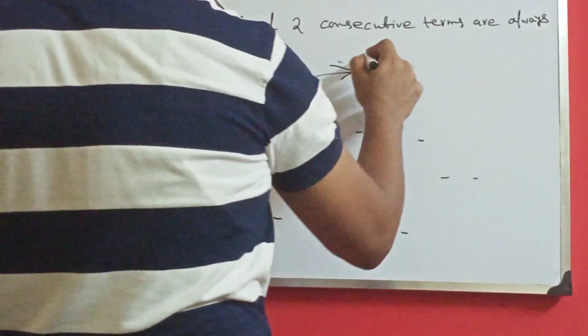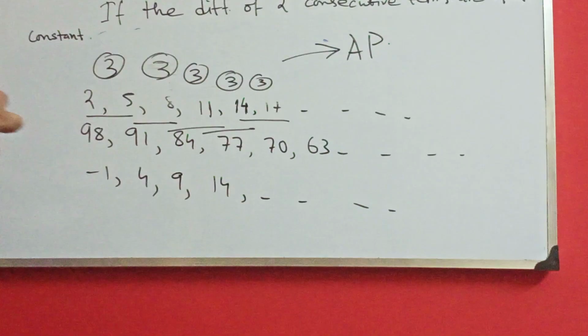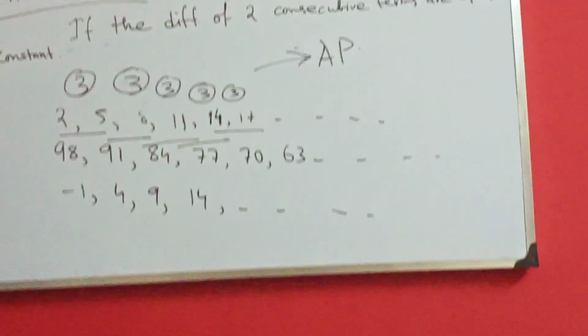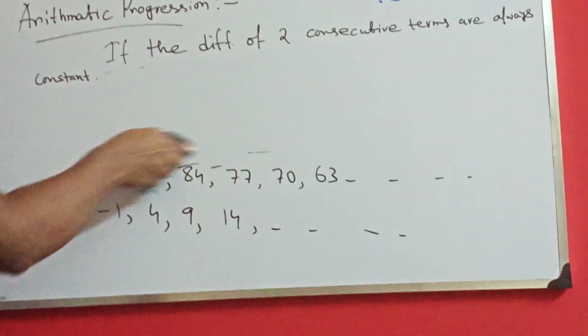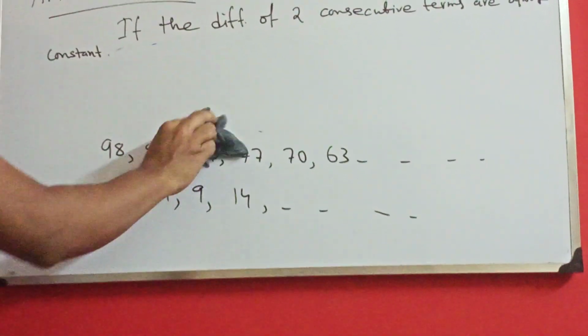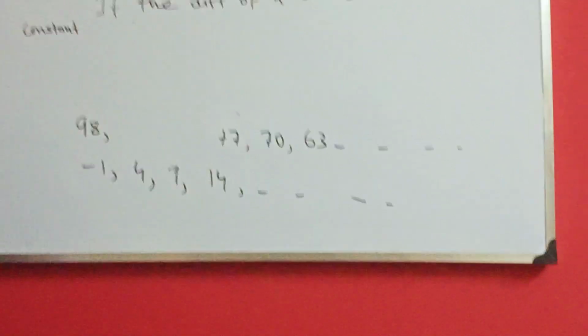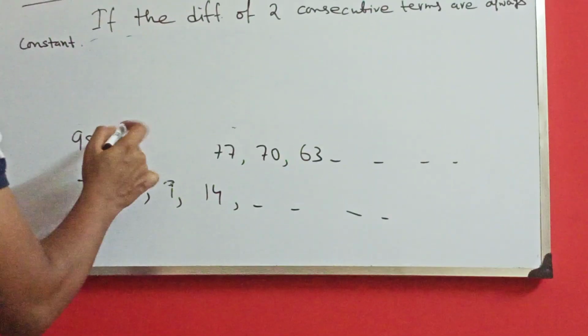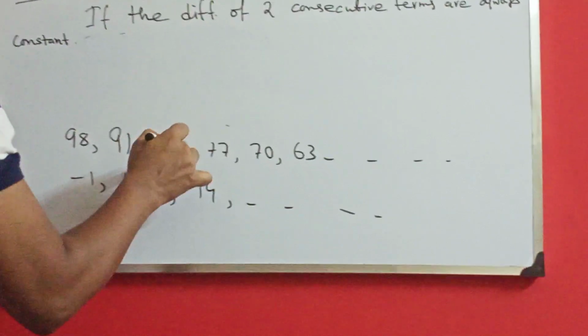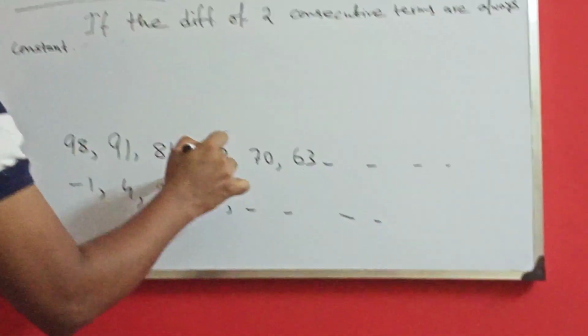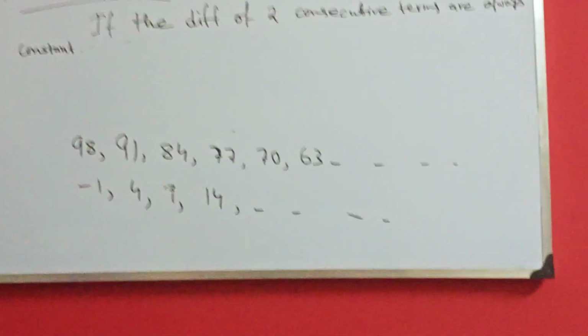So I can say yes, this is also an AP. The first two I have already cleared, why these are APs, because the difference of consecutive terms is always constant. Right? Now go for the next example.